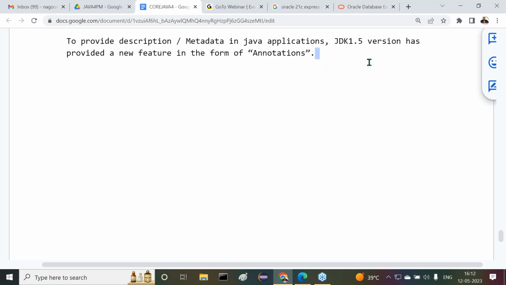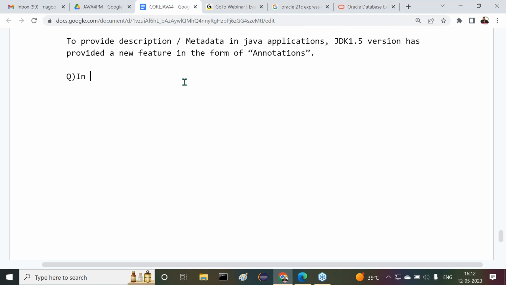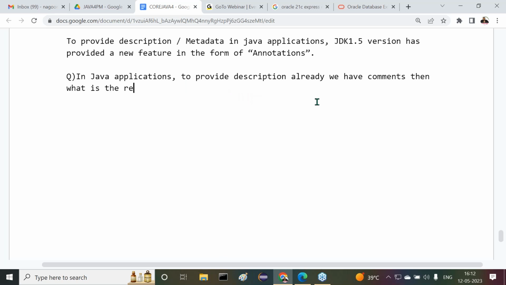Then immediately we have a question, one important interview question. What is the question? Observe carefully. In Java applications, to provide a description, we already have comments.